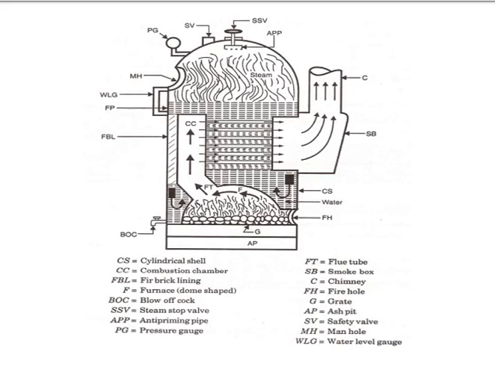Everything is the same as the vertical tube boiler, but there is a single tube present in the simple vertical tube boiler. In this case, just look at this area. There are multiple fire tubes. So in the combustion chamber, there is a grate. We feed the coal in the furnace and fire it. Therefore, the combustion takes place.